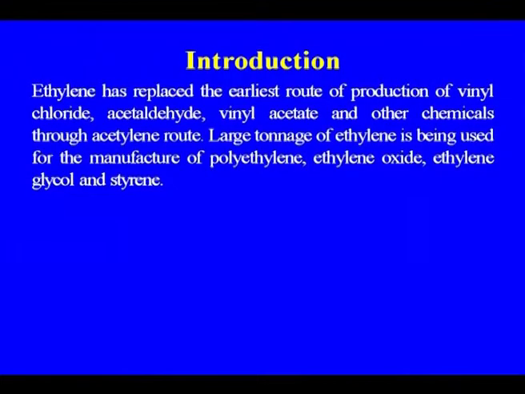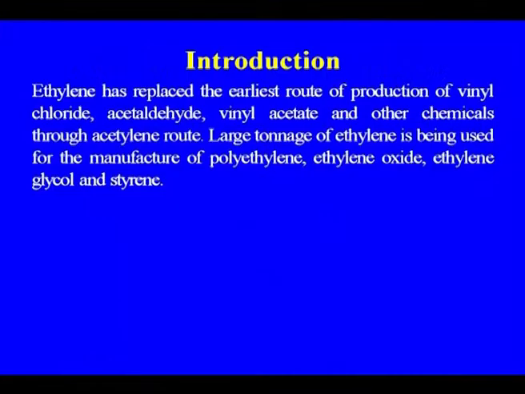Large tonnage of ethylene is used for the manufacture of polyethylene. Polyethylene is one of the major products apart from polyvinyl chloride, because polyethylene has revolutionized the packaging industry. Ethylene oxide, ethylene glycol, and also styrene and ethyl benzene, where we need ethylene.